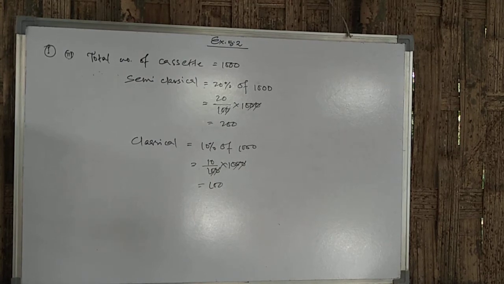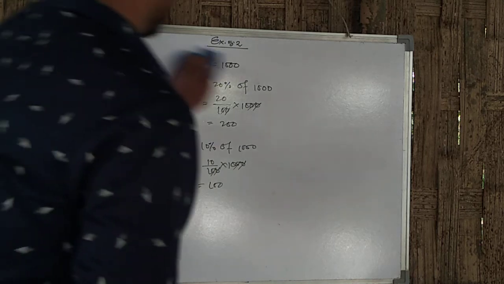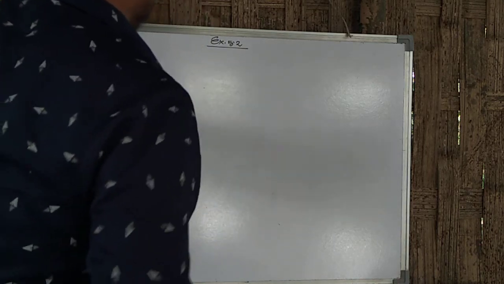A group of 360 people were asked to vote for their favorite season from the 3 seasons: rainy, winter and summer. Which season got the most votes? From the given table we can say that the winter season got the most votes. Find the central angle of each sector. So this part we have to find out the central angle.